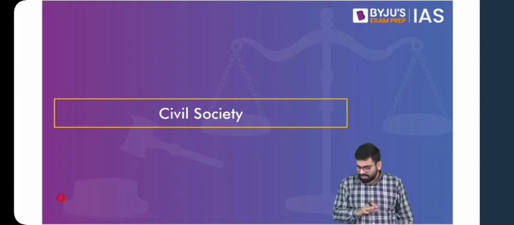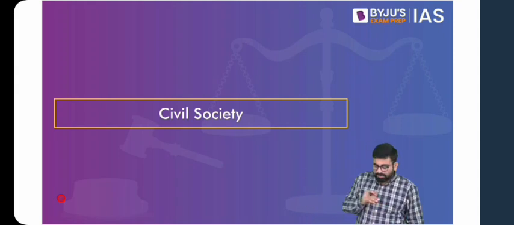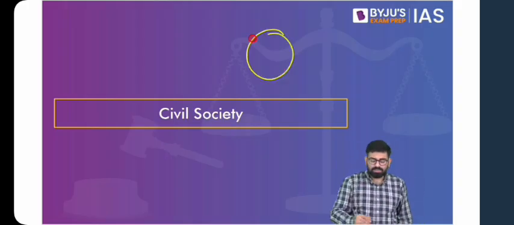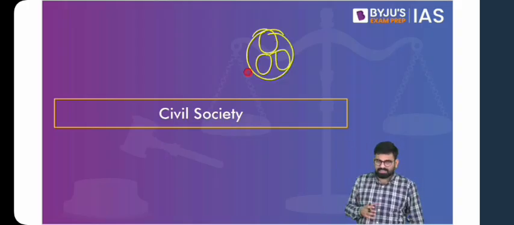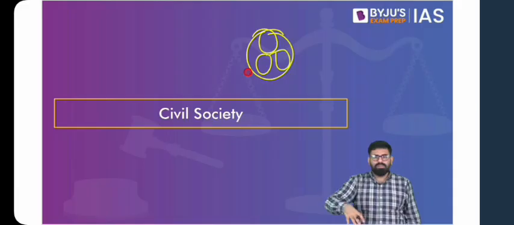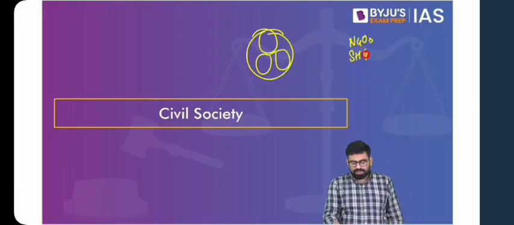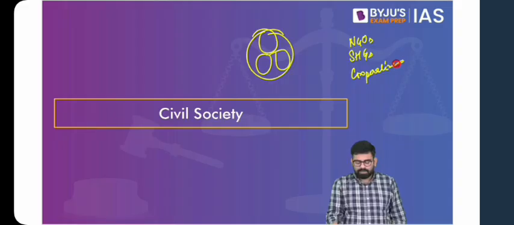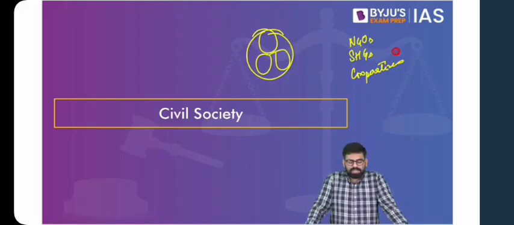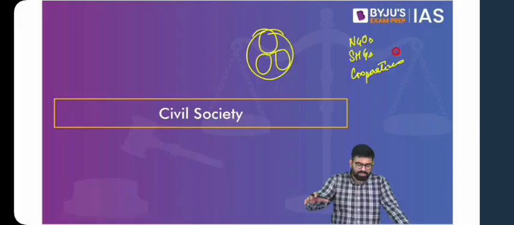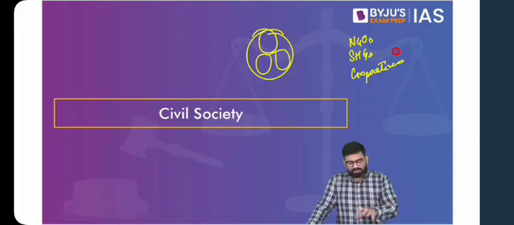So in this regard, we will see what is civil society. You have to remember that civil society is the larger framework within which you'll find your NGOs, SHGs, etc. Within that, you have all the components that we are going to discuss. The questions you would have seen are generally directly asked on NGOs, SHGs, cooperatives, on the specific forms of civil society. This idea of civil society is the overarching structure, under which all these various dimensions come.